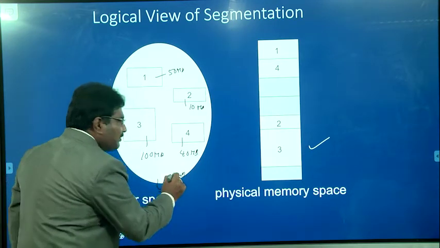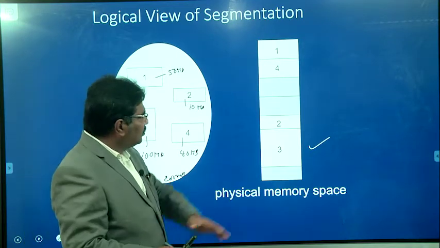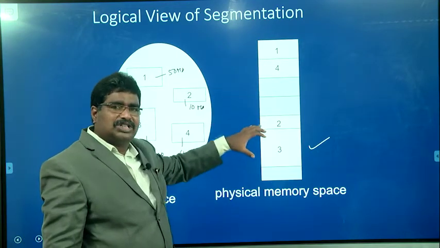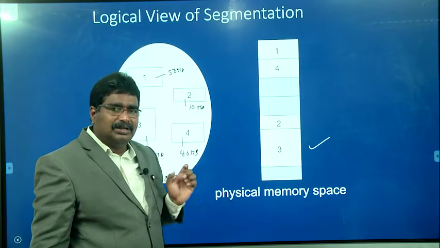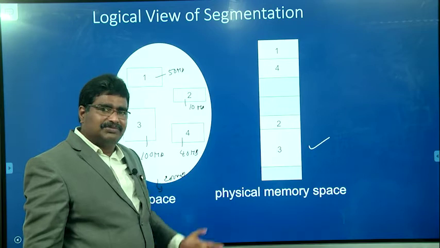In contiguous memory allocation, a total of 200 MB of contiguous space is needed; only then is it possible to load the program. That is the limitation of contiguous memory allocation.